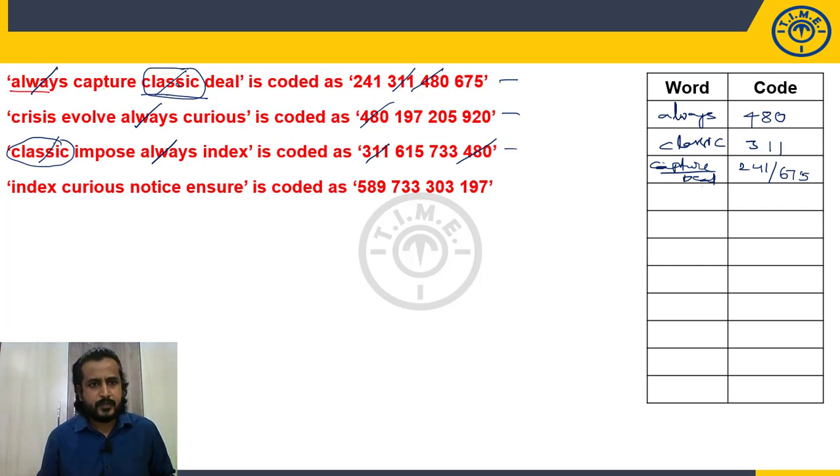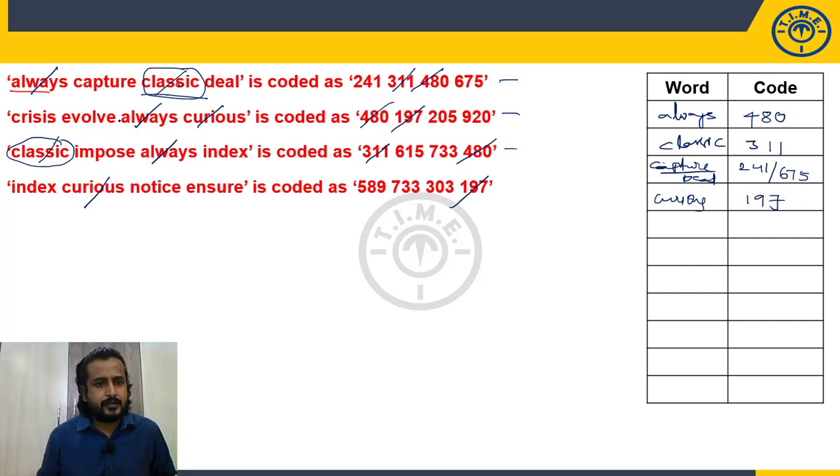Okay. Now come to the second statement. Can you see crisis anywhere? No, I can't see crisis anywhere. Only in the second statement. Can you see evolve anywhere? No, I can't see evolve. Can you see curious anywhere? Yes, in the second and fourth. So I can see curious. Now what is the common code in these two? 197. So the code for curious is 197.